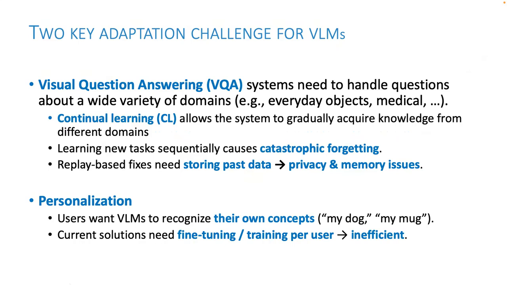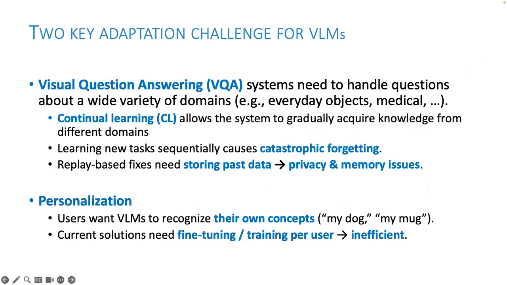But in practice, when new tasks are learned sequentially, the model suffers from something called catastrophic forgetting. Current fixes often rely on replaying stored past data. However, this raises storage as well as privacy concerns.